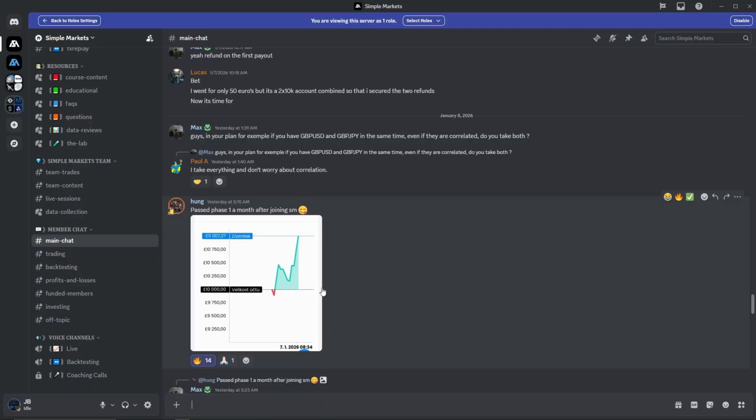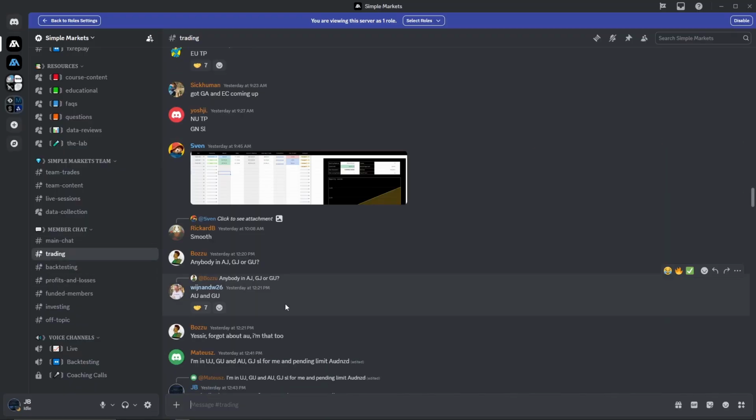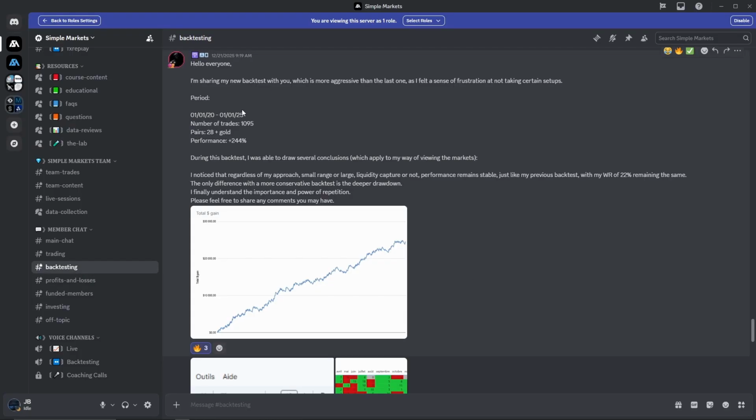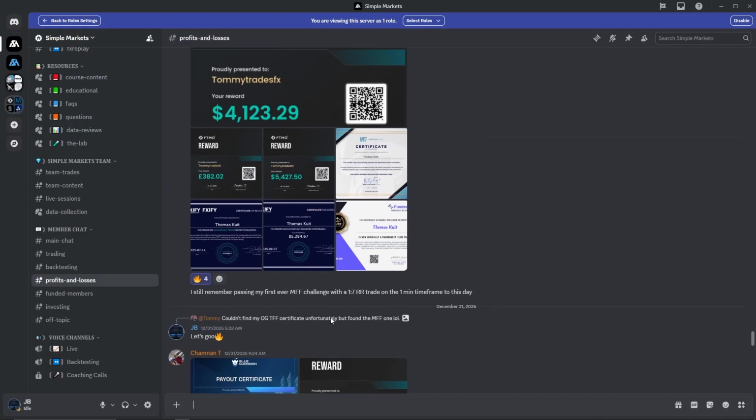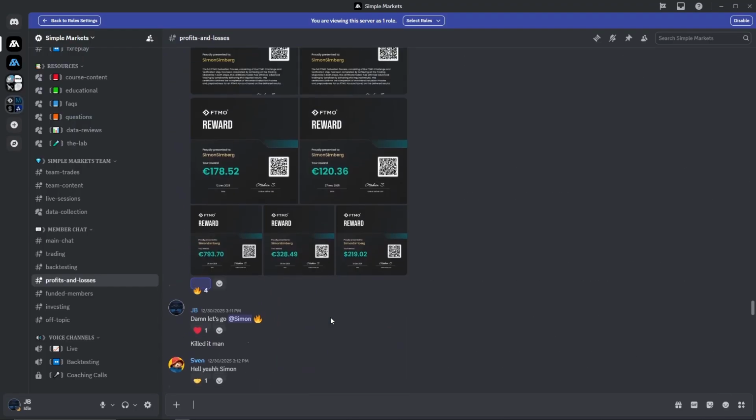And then of course you have your basic channels here. We have main chat. We have the trading channel, where everybody's constantly sharing their trade setups and what pairs they're in. We have backtesting, where of course everybody's sending their backtesting pairs and the data that they collected. Beautiful equity curve here, by the way, from Val. Profits and losses. Now this channel, as you can expect, is just absolutely filled with a bunch of our certificates and P&L from students here.